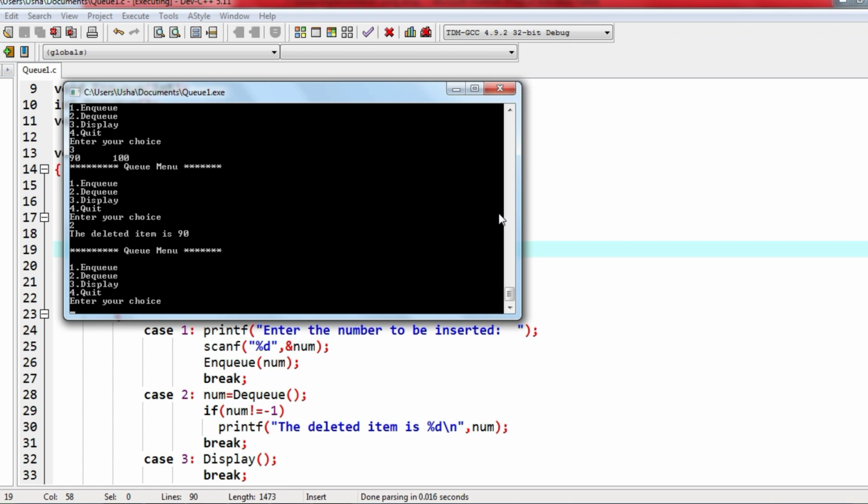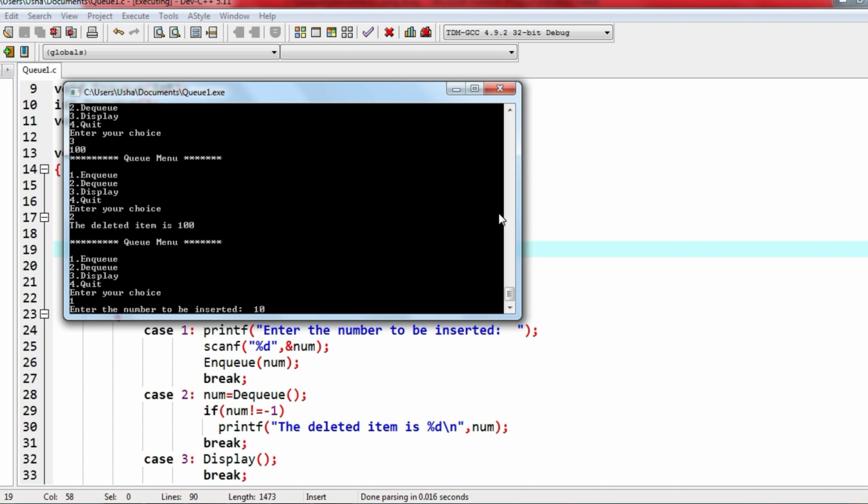Okay, now there is only one element available, which is 100. In delete operation, I had written a condition, that is, if both are -1, queue is empty. If both are equal, then there is only one element in the queue and we are deleting it. So queue is supposed to be empty. So after deleting, I am making both the variables equal to -1, right? So I'll give 2. Now deleted item is 100. Queue is empty, but now if I give insert element, see, it will work.